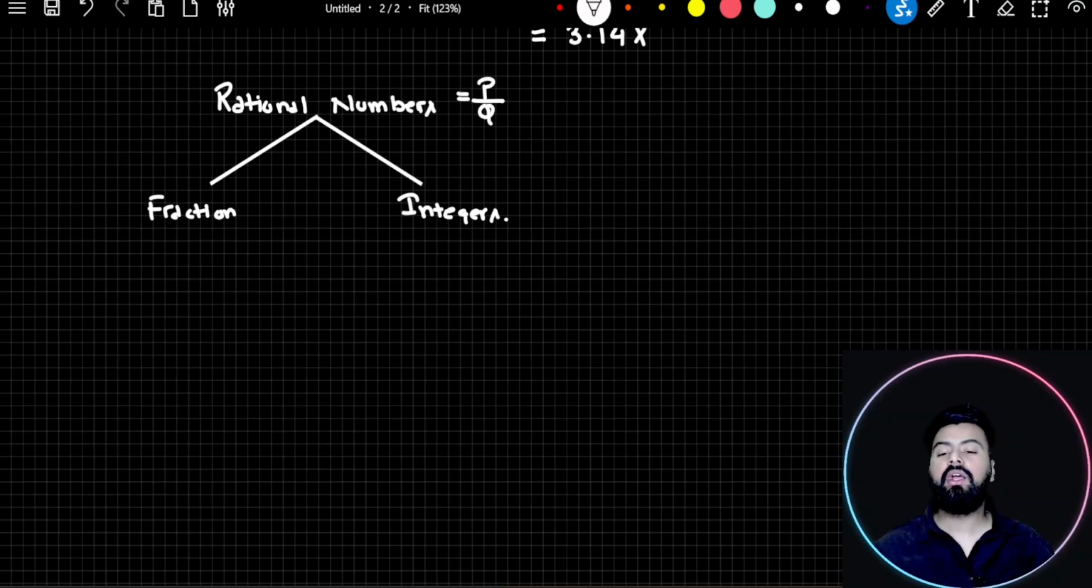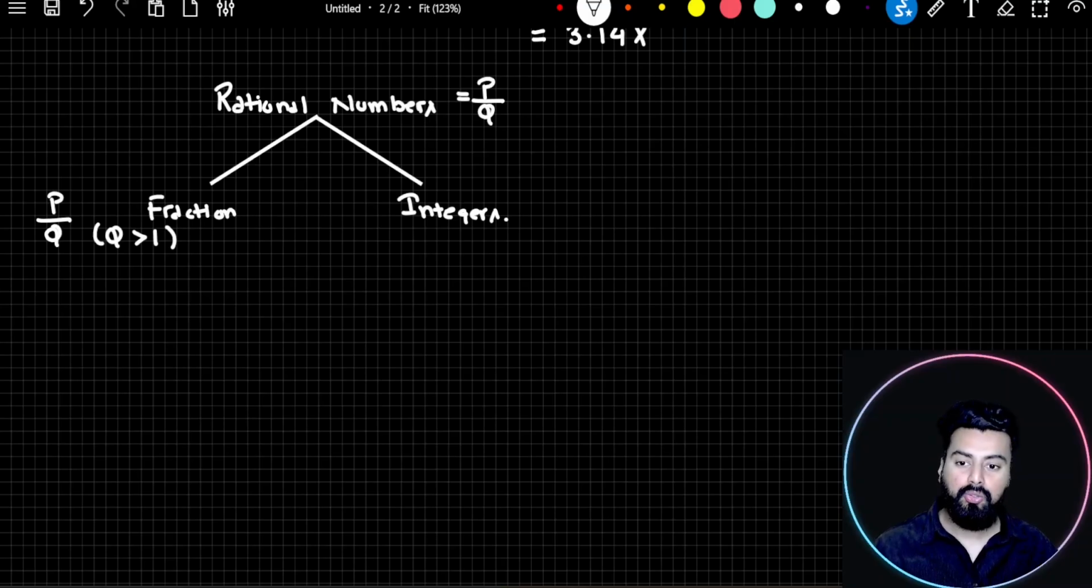So if somebody asks you what are fractions, you would simply say the fractions are also rational numbers. But here there is an important property which you need to check. Fraction is also a rational number. But the important thing which you need to check is the value of denominator should be greater than 1. So what is the definition of fraction? A fraction is a rational number whose denominator value should be greater than 1.